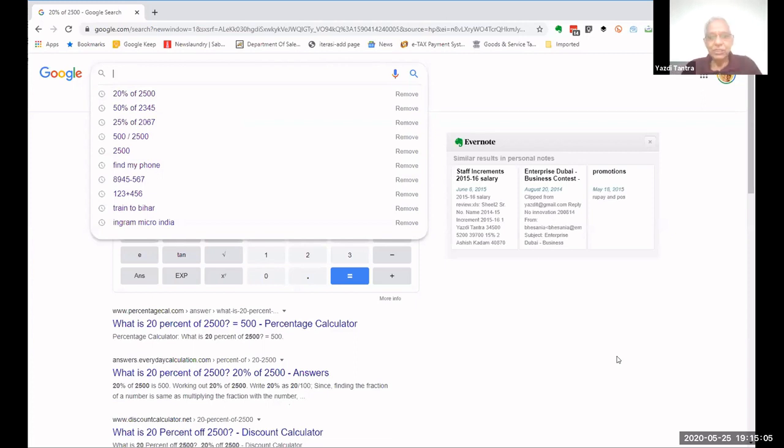Otherwise, what happens is you have to take out the calculator or you have to go to your mobile phone, open the calculator app, and then start your calculation. Here, you don't have to do anything. Just go and type or just go and speak. So Google is also a calculator. Let's see, is Google also a translator? Let's see how it works. How Google is a translator.